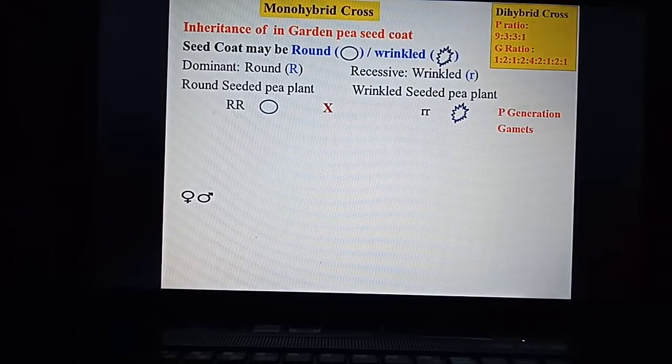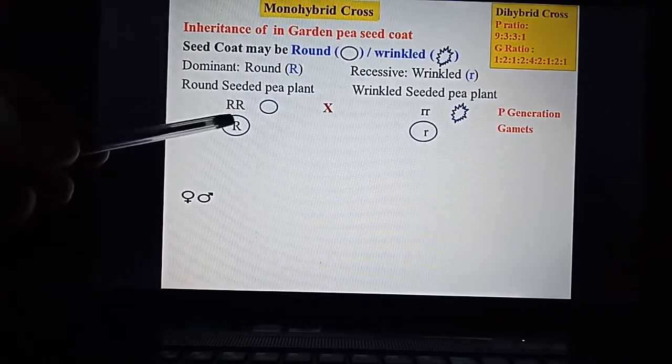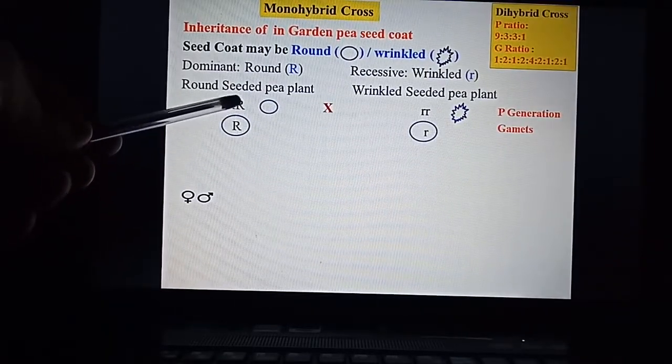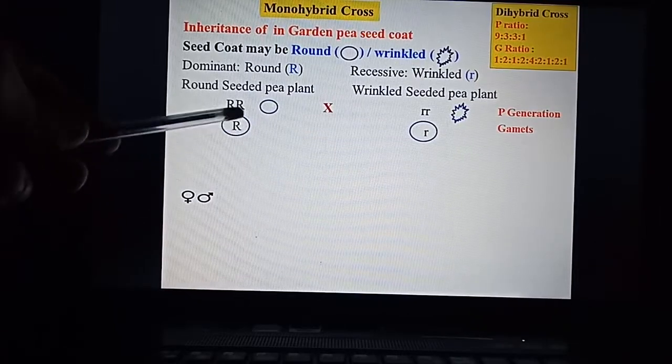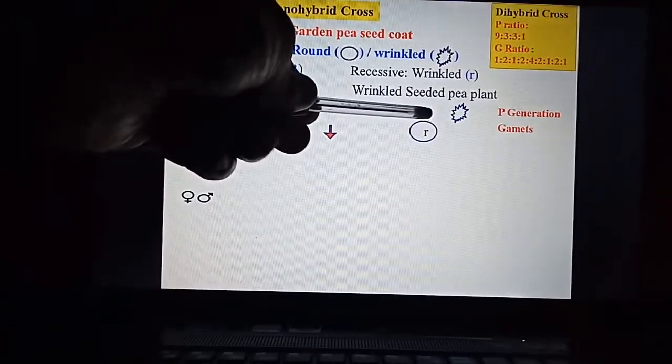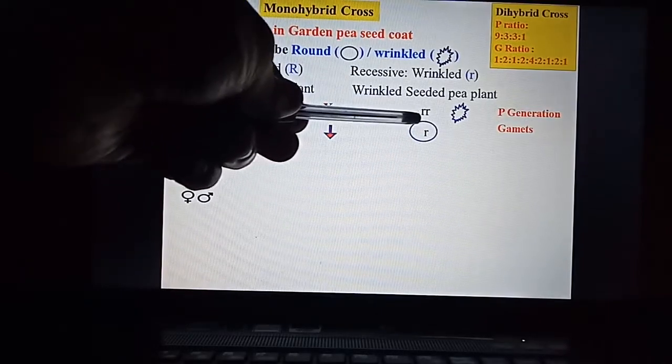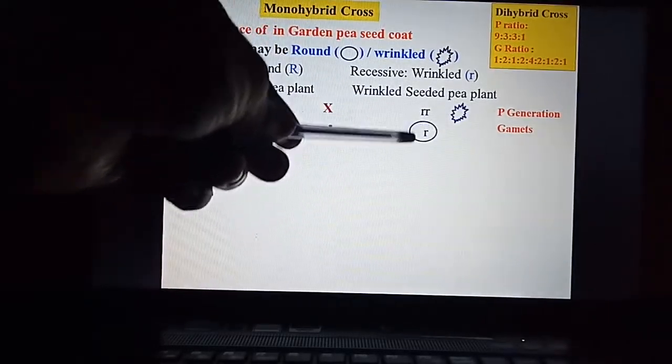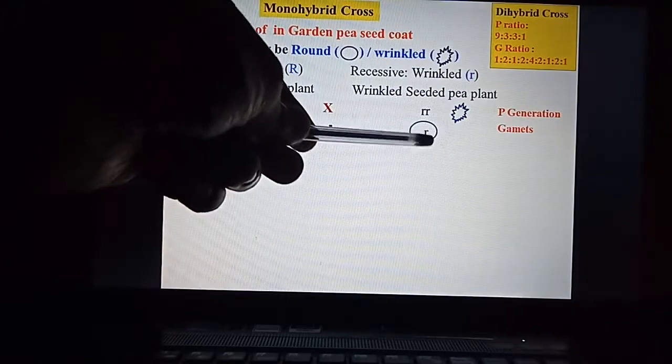So what kind of gametes this generation will produce, we will look into. The first one is capital R, both are capital R, so it can produce only one type of gamete, capital R. And similarly, here only small r is the gamete which is possible, right?